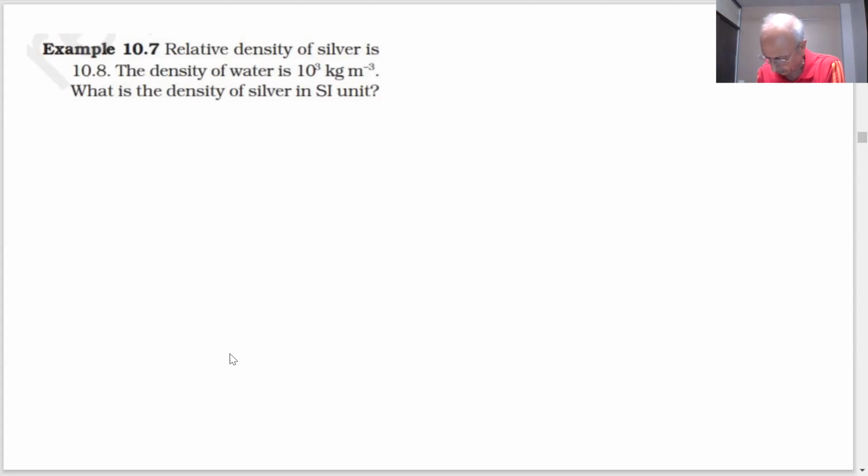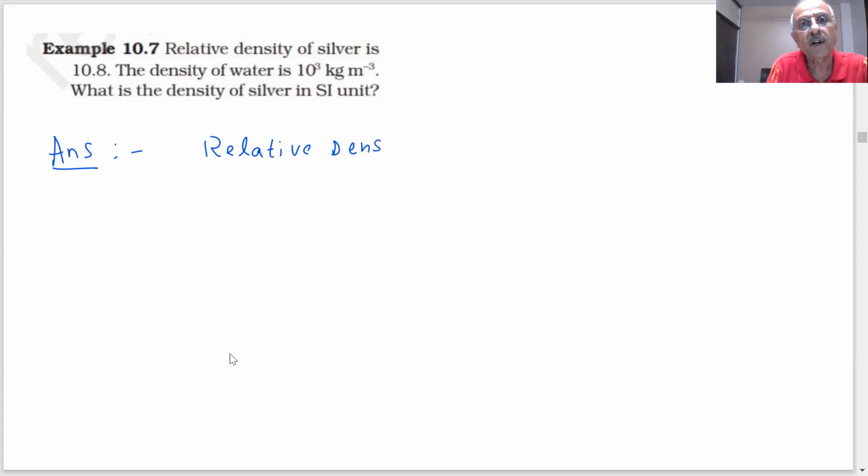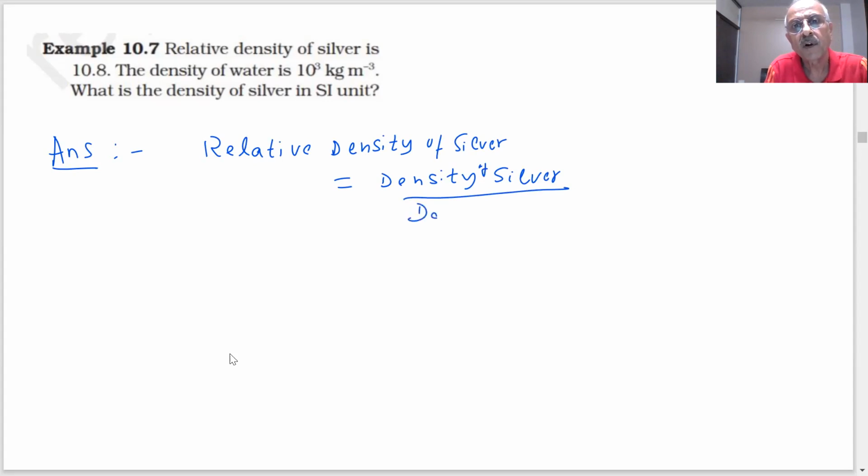How will you answer the question, students? How will we answer the question? The relative density of silver is equal to the density of silver divided by the density of water. Yes, sir.